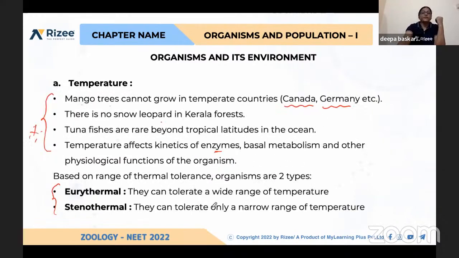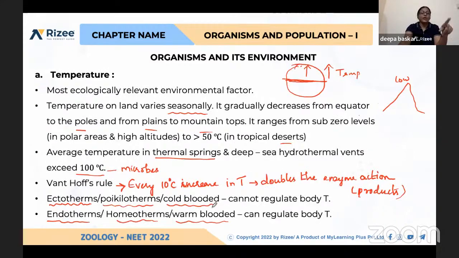Yes, that's all about temperature. So for temperature, you have to remember what is eurythermal, stenothermal, and these examples. That's all.